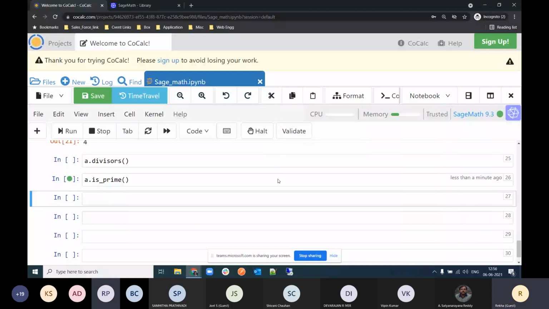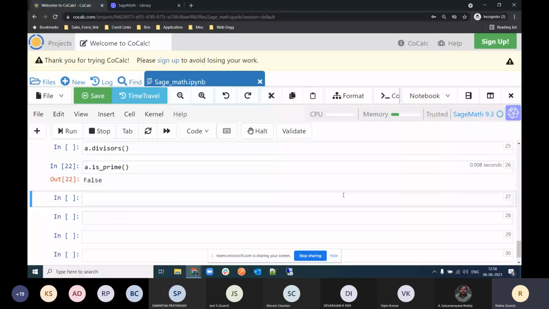And one of the interesting functions which I really like about primes. So a dot, sorry.